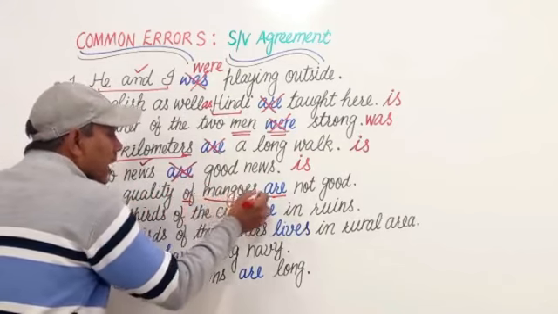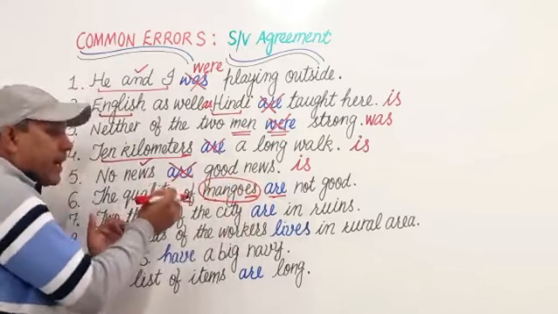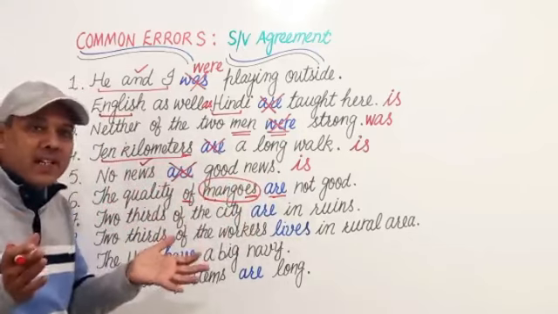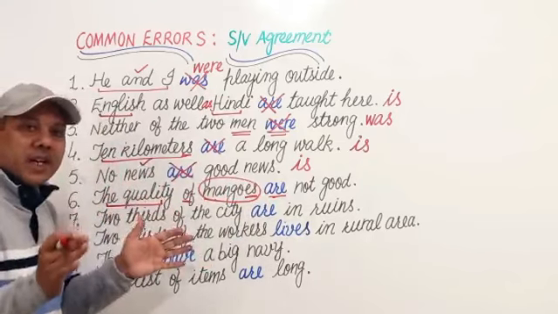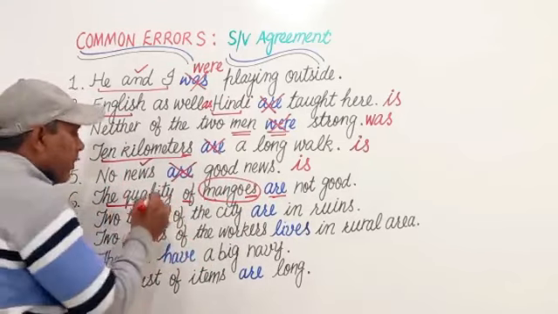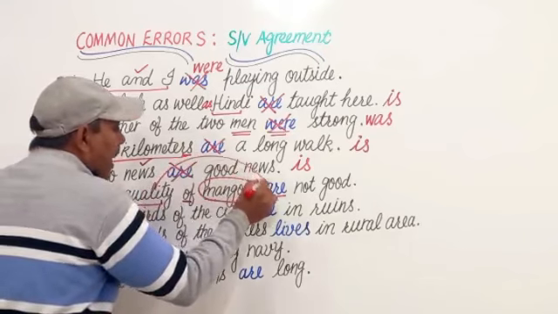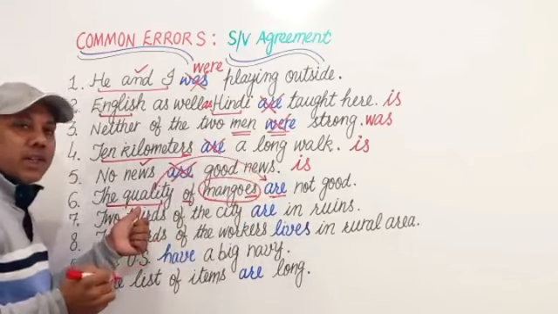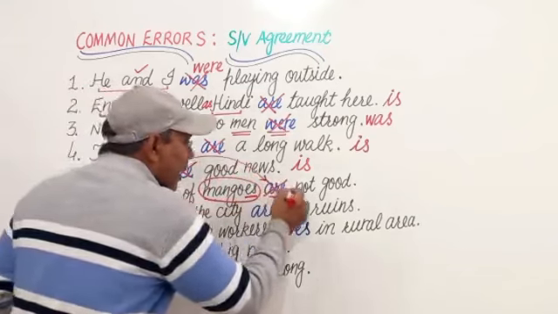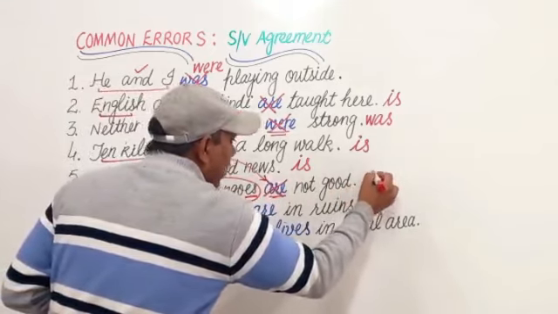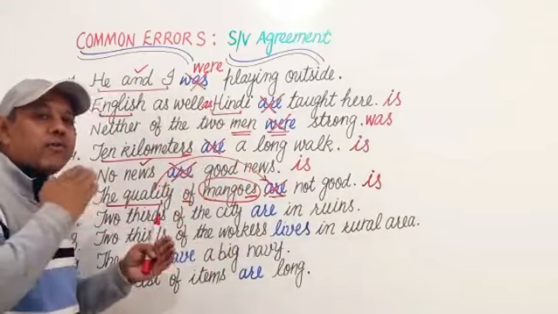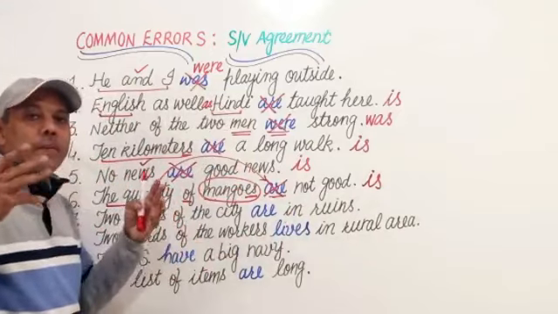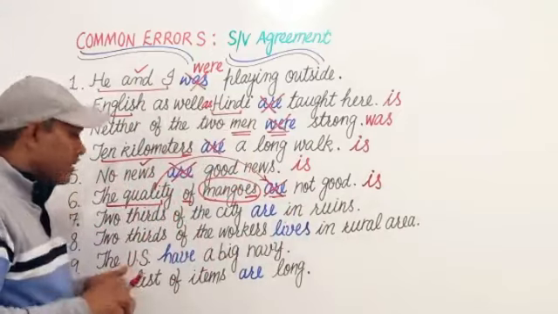of preposition के बाद ये तो preposition का object है. This is not the subject actually. इसलिए the quality is the real subject, is the true subject, and we shall use the verb agreeing with the true subject. Instead of are, we shall use is. The quality is not good. Of what? Of whatever. Mangoes, bananas, whatever it is.